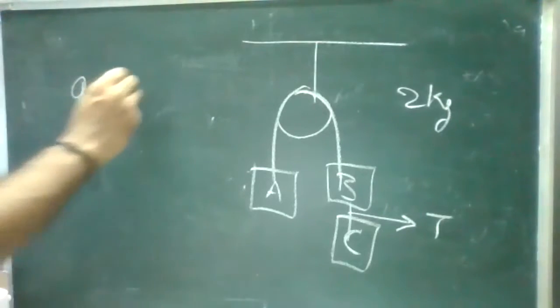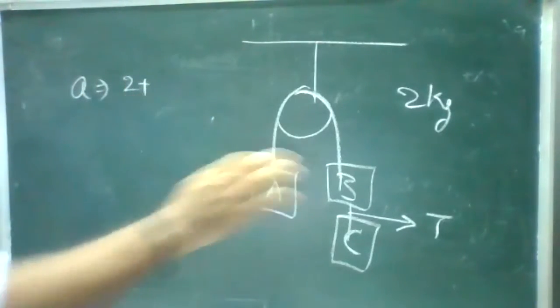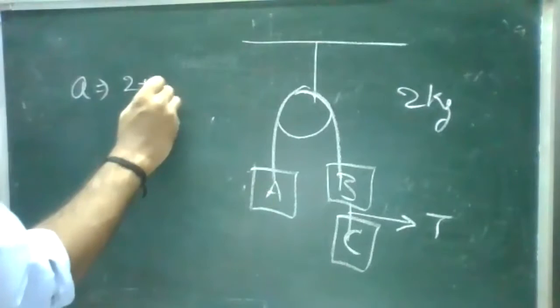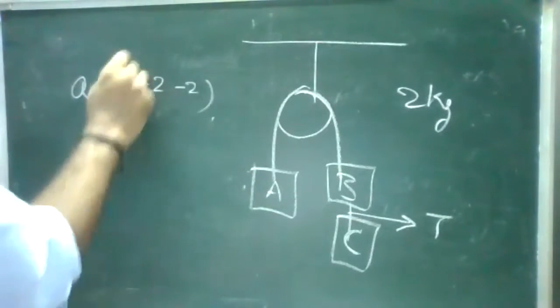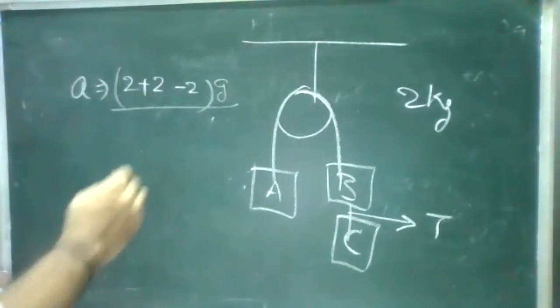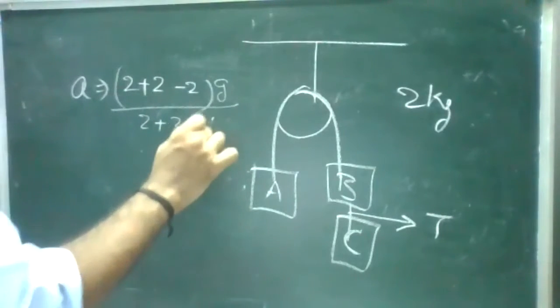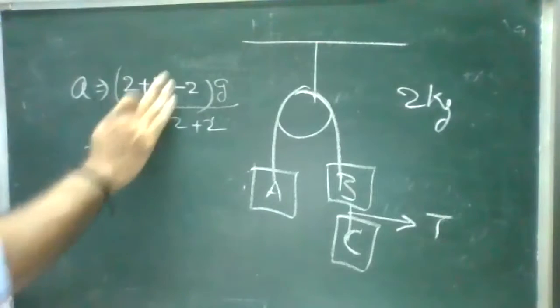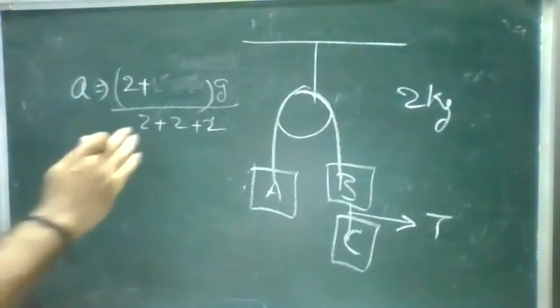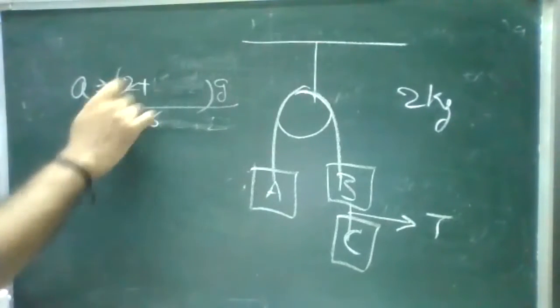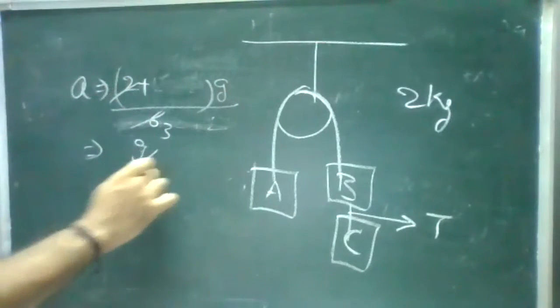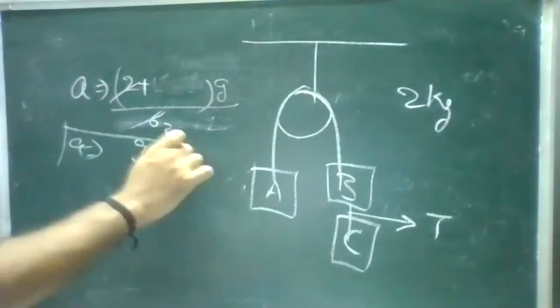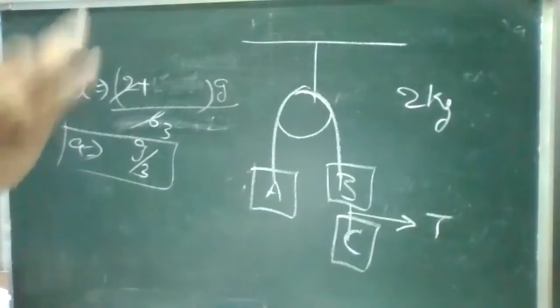I'll keep g directly. So (2 plus 2 minus 2) into g by (2 plus 2 plus 2), so it is 2g by 6. So we can say g by 3 is your acceleration. Done. We got the acceleration.